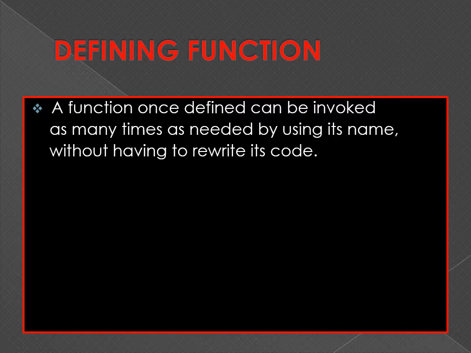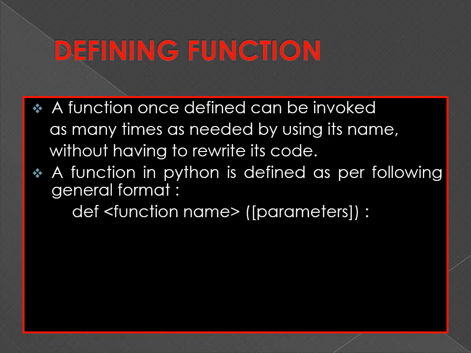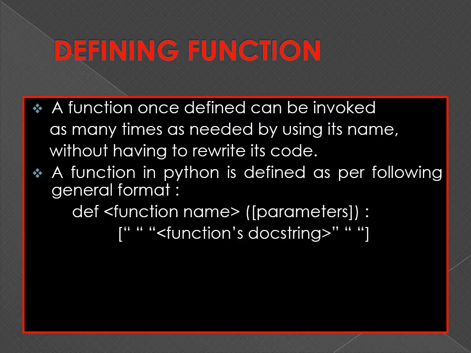This is the main advantage of the function, that a function defined once can be invoked as many times as needed. A general format for defining a function: it starts with the keyword def.